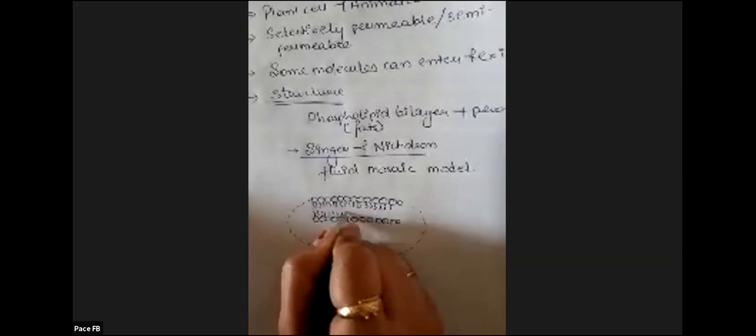So it is a bilayer. Whatever I'm drawing right now is a fat layer, a phospholipid layer. It is a type of fat.